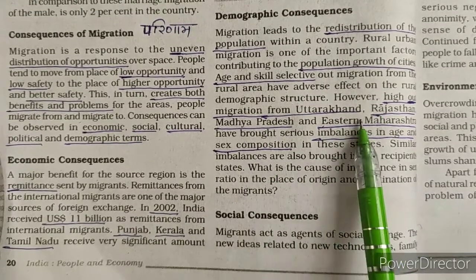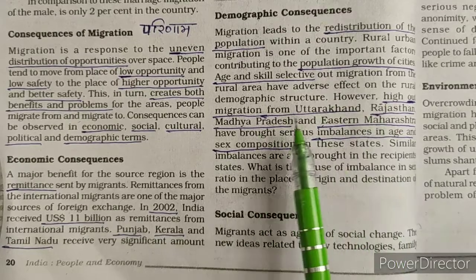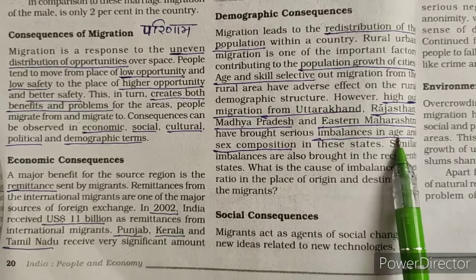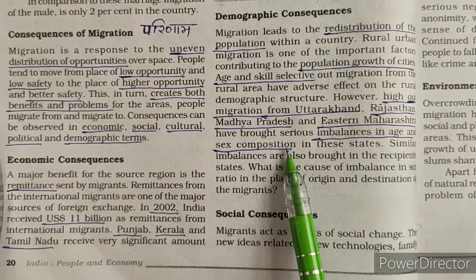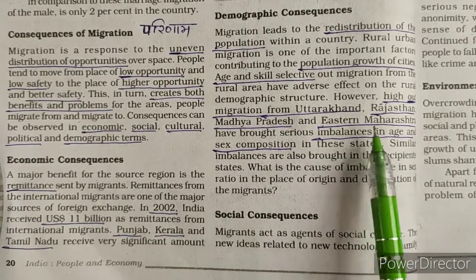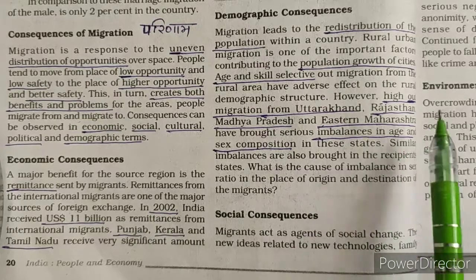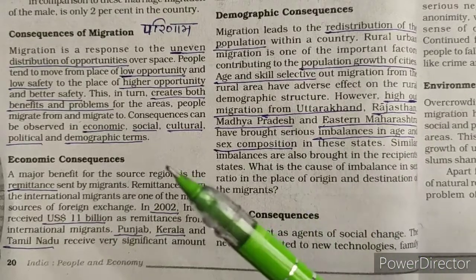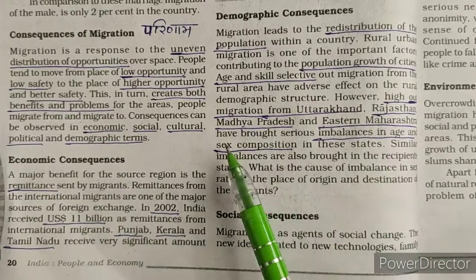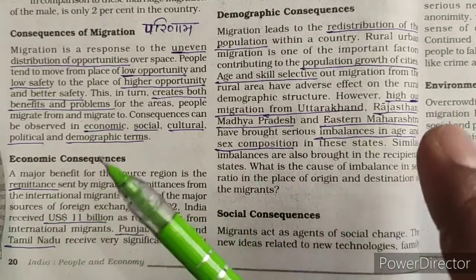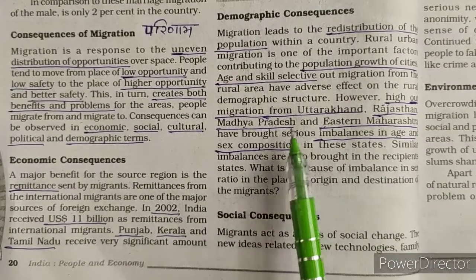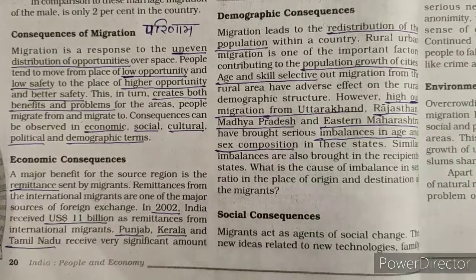So from these areas most of the people are moving to other states, and because of that serious imbalances in age and sex composition are created. Serious imbalance is created in these states. In age composition, working age is moving out, that's why its working population is decreasing, as well as sex composition. Most of the males are migrating, that's why the male female ratio, male female population, is also getting disturbed. So this is our second point, demographic consequences.